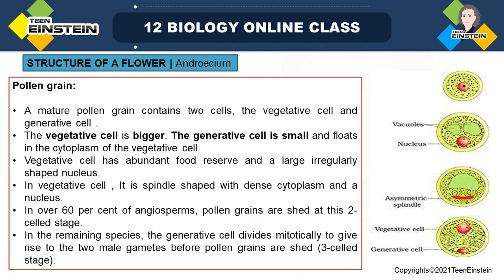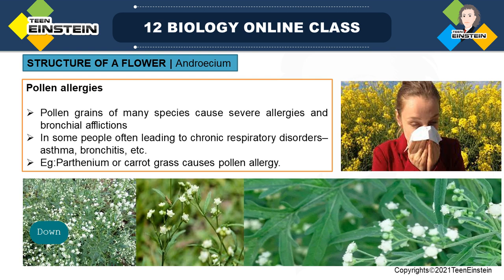Next we are going to learn about pollen allergy. The pollen grains of many species of plants cause pollen allergy in some people, not in all people. You can see the Parthenium plant here.